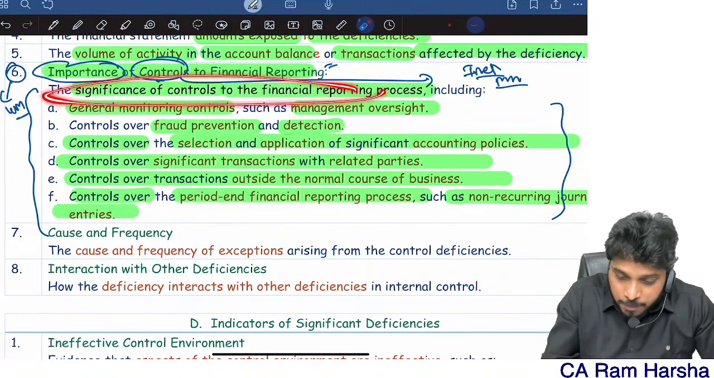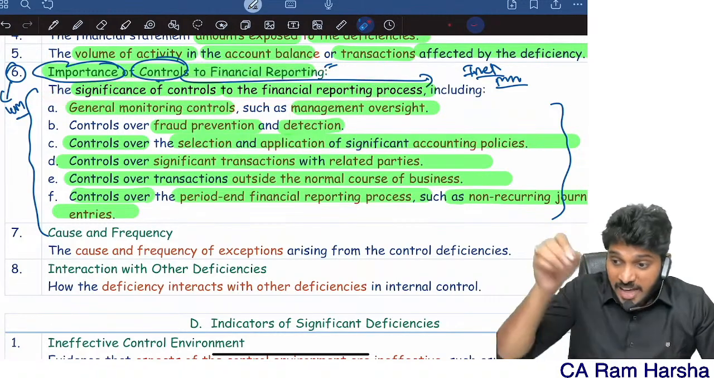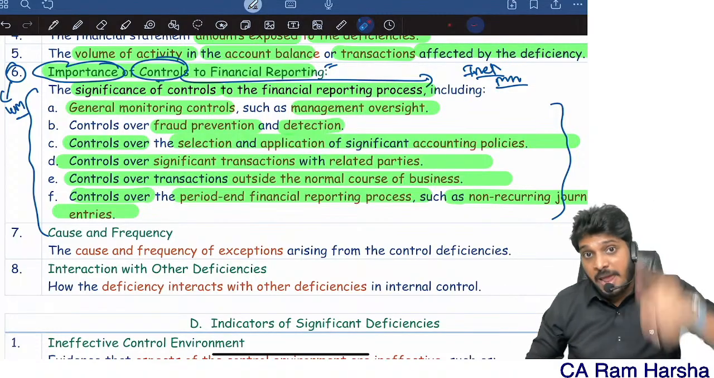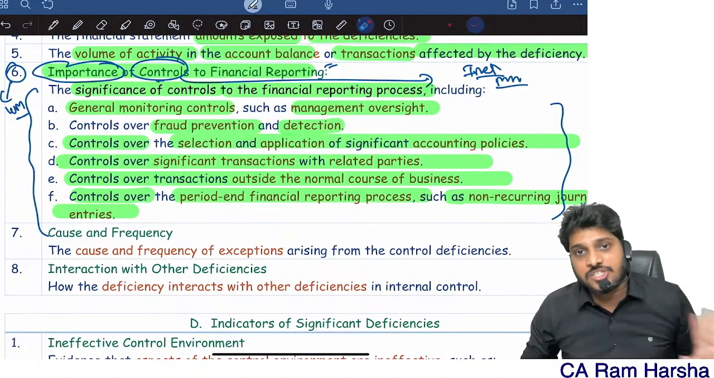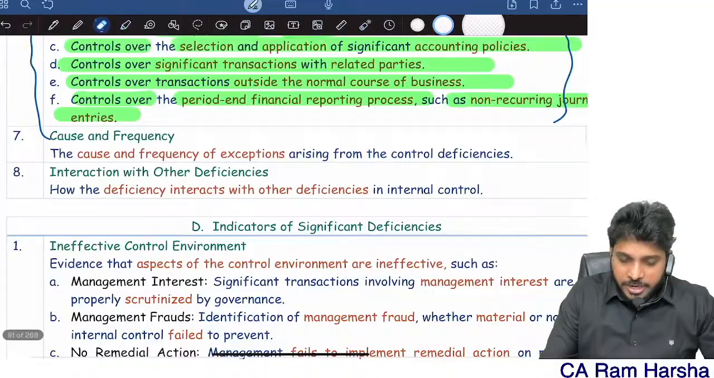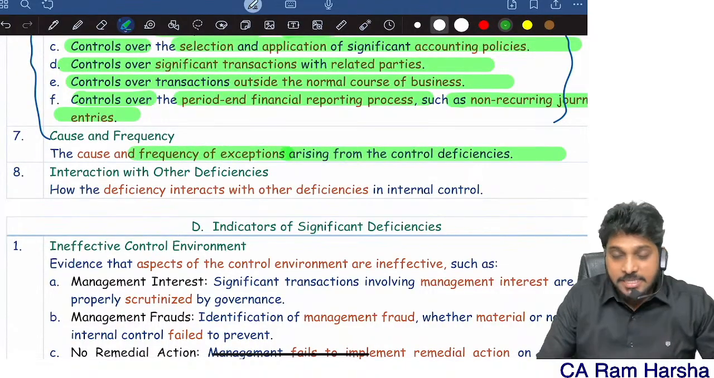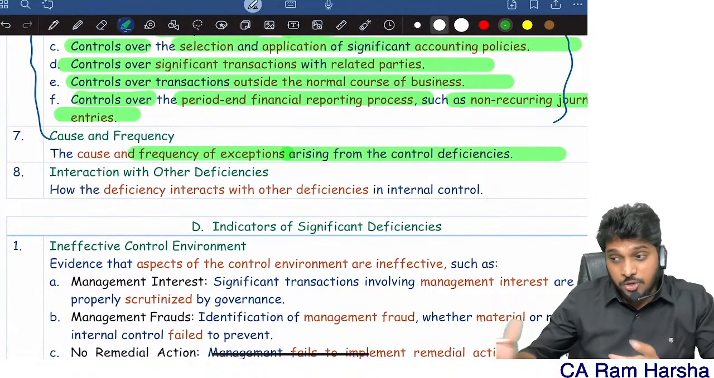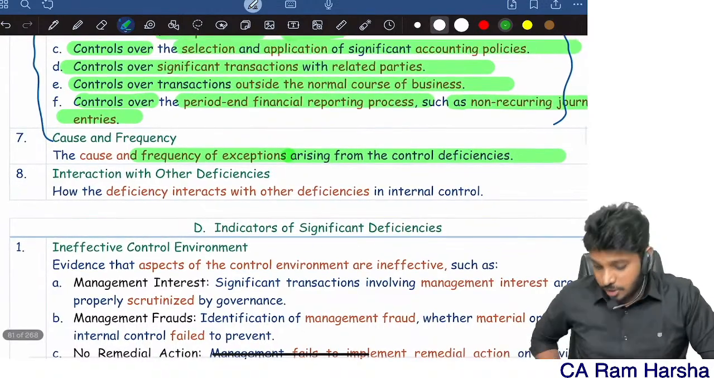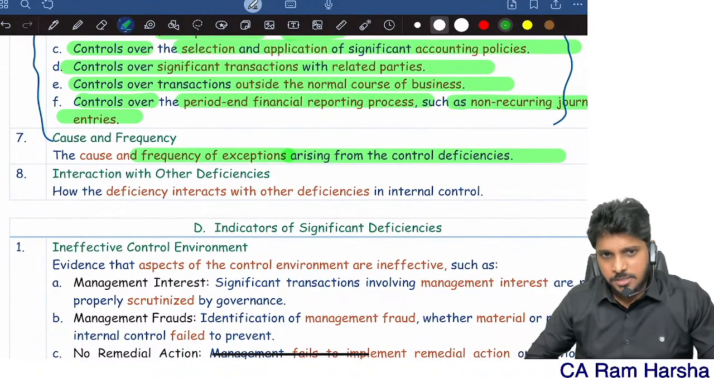And what is the importance of these controls? If that control is deficient, I may consider that as a significant deficiency. Then, frequency of exceptions arising. If this control is not working properly, what is the frequency of mistakes or exceptions possible?